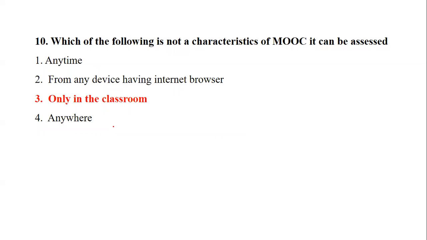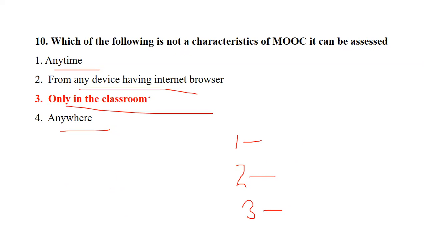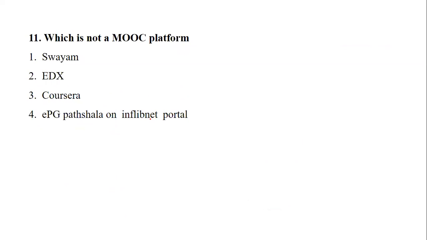So there are basically 4 characteristics. One is using the web format. Second is collaborative learning. Third is assessing the knowledge, and fourth is time limit. So these are the 4 characteristics. So anytime, yes, there is no time limit. Any device, yes. Anywhere, yes. So only in classroom is not a characteristic of MOOCs. Is it clear? Okay. Going to question number 11.